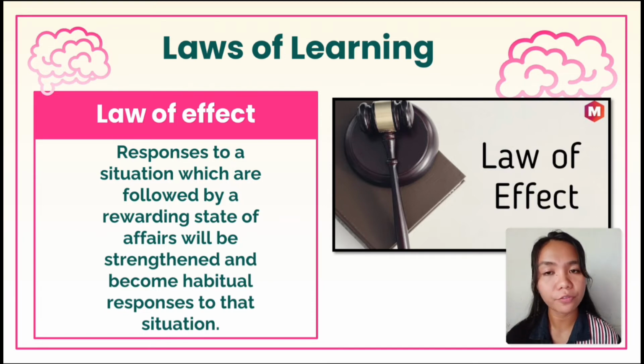The students will avoid doing such action because again they will be afraid of humiliation inside the classroom. For example, if the teacher gets mad every time the students recite or participate during the class and they recite the wrong answer, the students will be afraid of humiliation or of the teacher's punishment because they recited the wrong answer. So the students will avoid doing that action. The student will not participate every time you are teaching because they experienced the punishment.